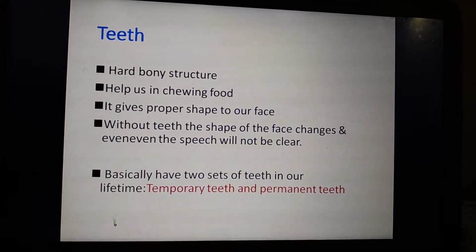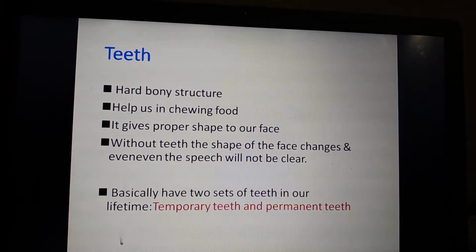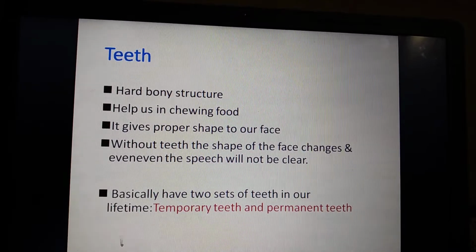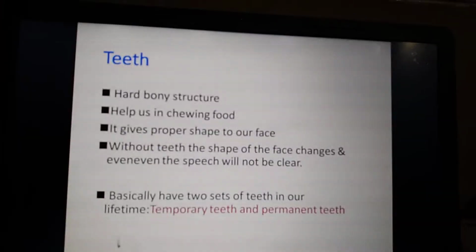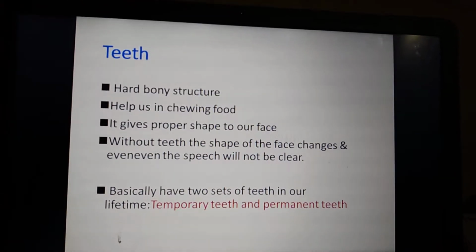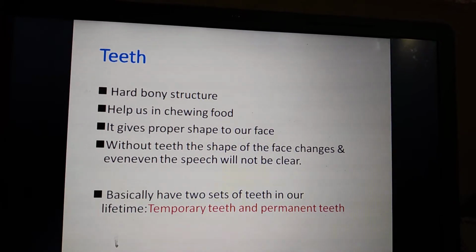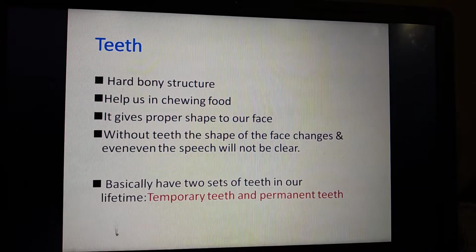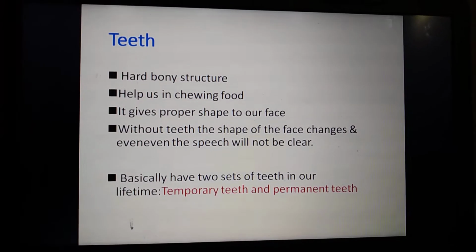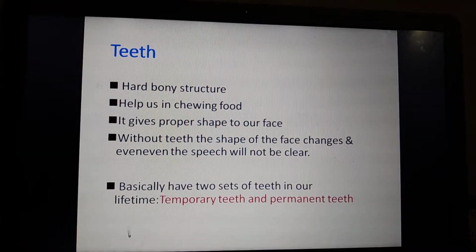So the teeth help to give the proper shape of your face. Also, they help us to speak clearly. This teeth is very important. Where are the teeth present? The teeth are present in our jaws. We have an upper jaw and a lower jaw, right? So there they are present. What is the main function of the teeth? They are helpful for chewing or grinding the food. They give the proper shape of our face, and they make the speech much clearer.